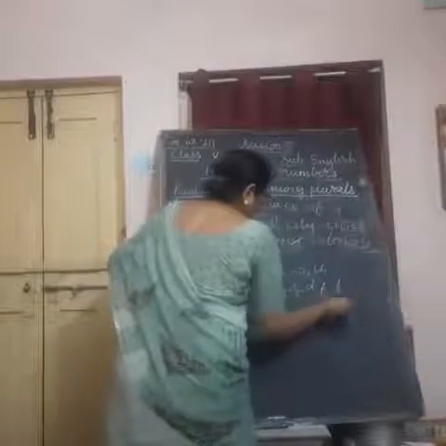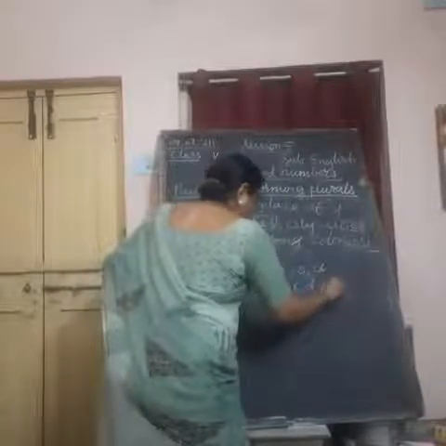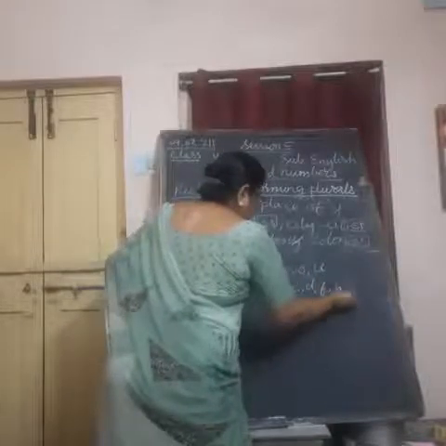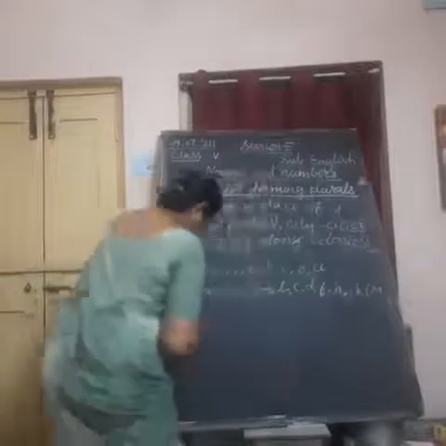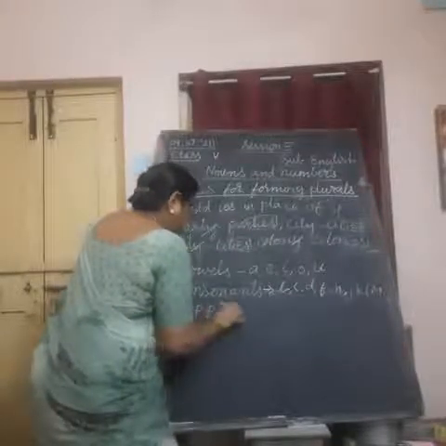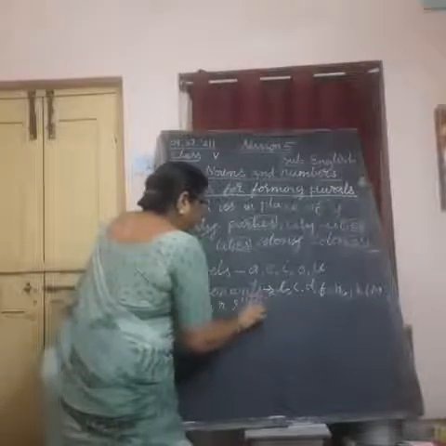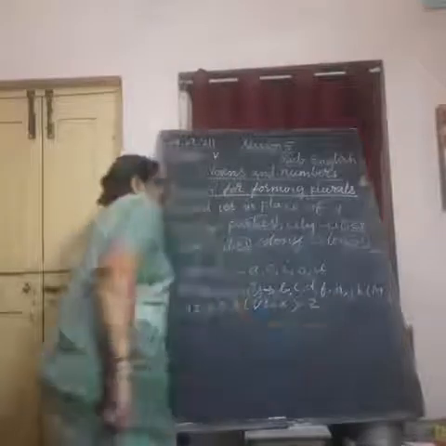H, you don't get all this. Whatever it is, I will write all. J, K, L, M, N, P, Q, R, S, T, V, W, X, Y, Z. These are consonants.